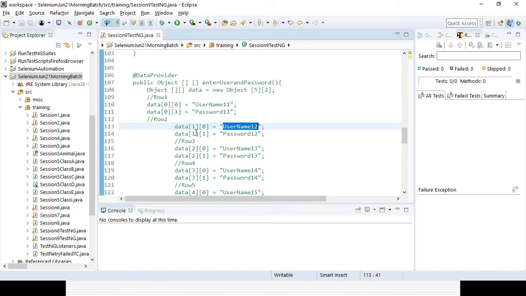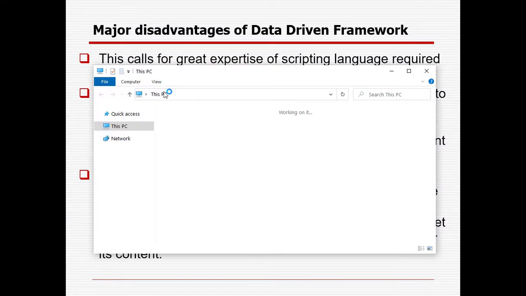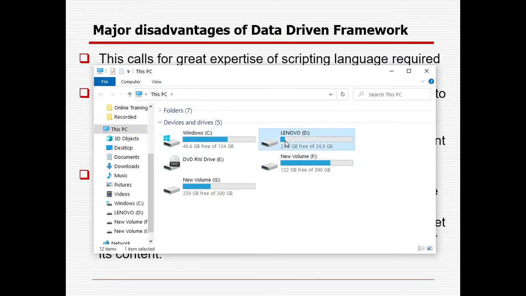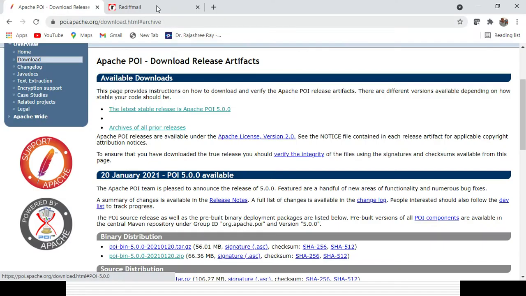But today I will create an Excel sheet, and from the Excel sheet I will try to read the data. I already associated all the relevant Apache POI jar files in my project. You have already seen that after downloading it. Now I will be creating a test data sheet, suppose in the D drive. What will I be automating? Suppose I will be automating the Rediff login functionality.